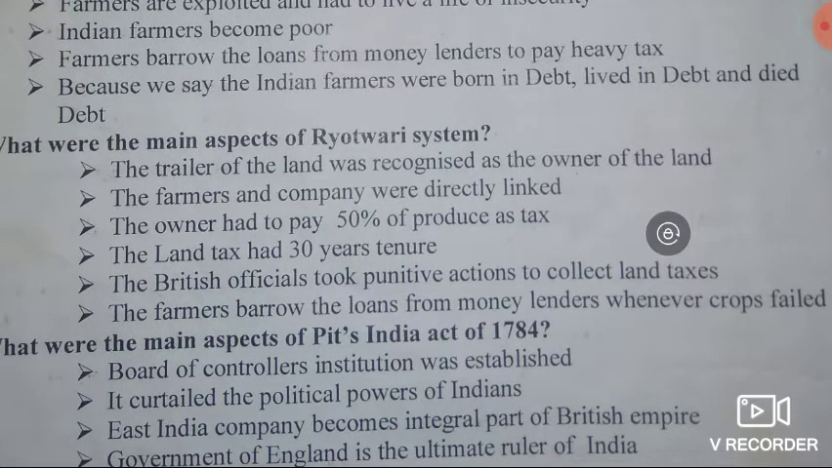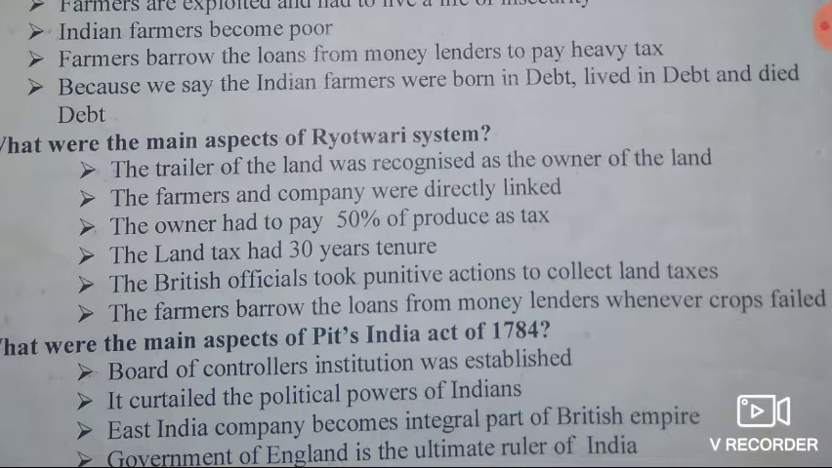So, these are the main aspects of the Raitwari system. I already told you both the farmers and the company were directly linked. The tiller means the farmer of the land was recognized as the owner of the land, isn't it? Then the owner had to pay 50% of the produce as land tax to the government company, isn't it?